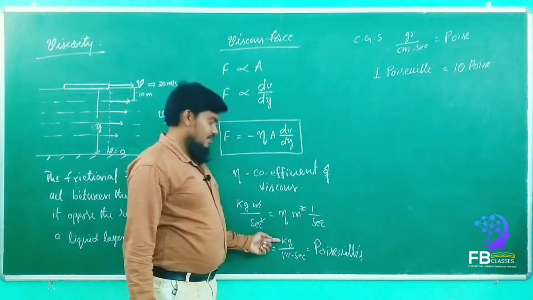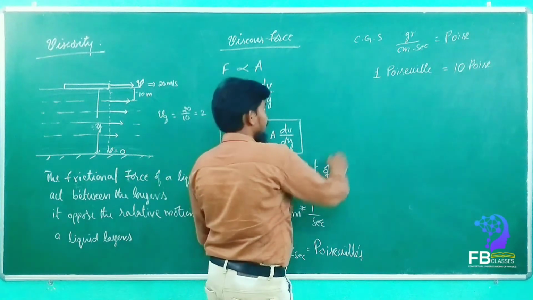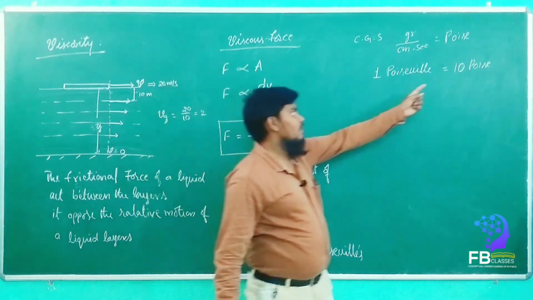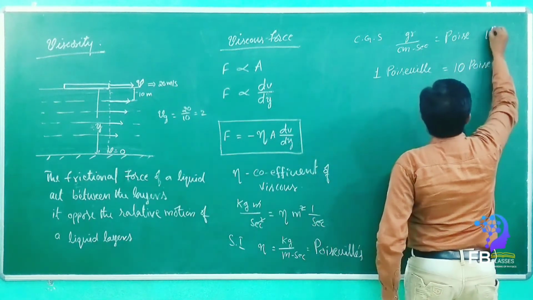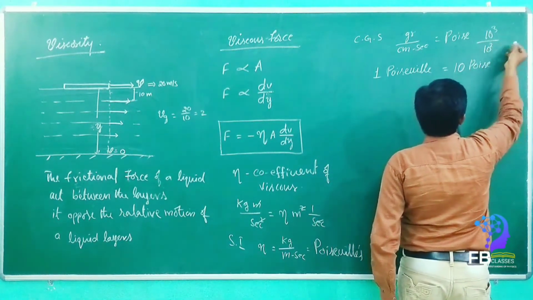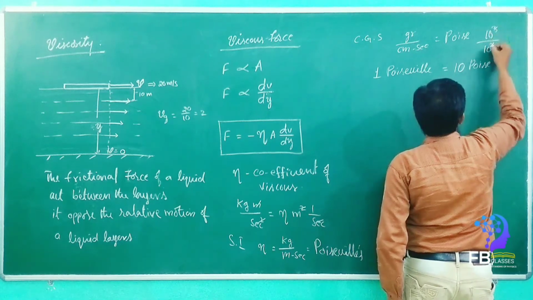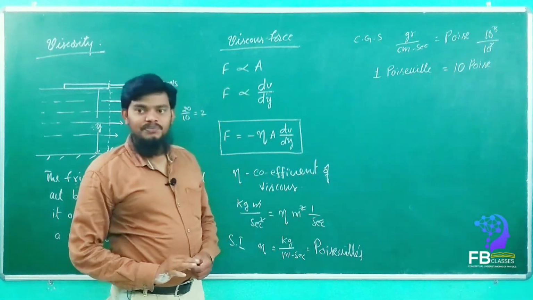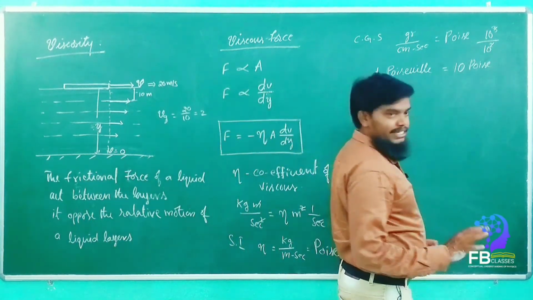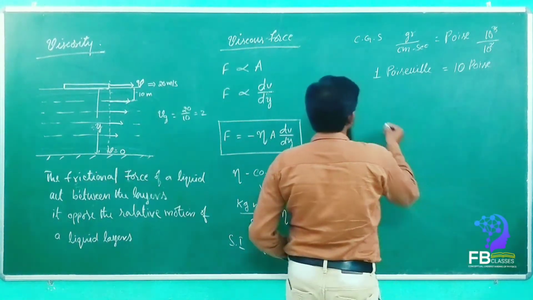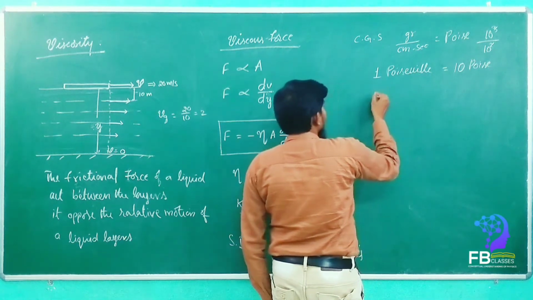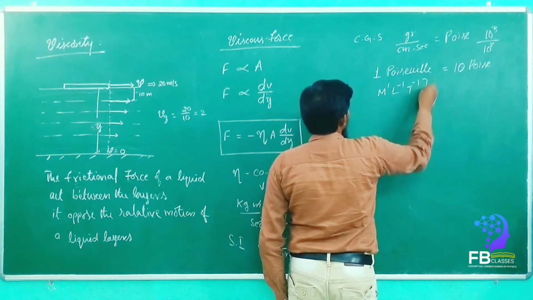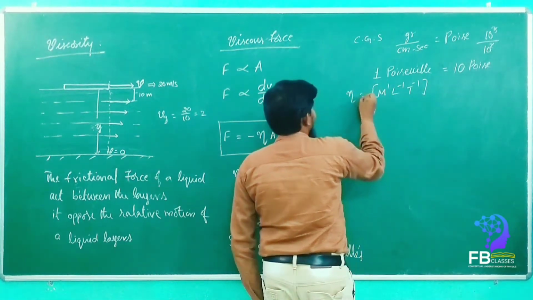Because this is 10 cube. If you convert into gram, it is 10 cube upon 10 square. So what will come? See here, 10 cube upon 10 square. Second will remain second only. So square and cube get cancelled. It will come as 10 poise. Are you getting my point? Yes or no? Yes, sir. Clear, everyone? So what are the units that will come? The dimension formula will come as M1 L minus 1 T minus 1.